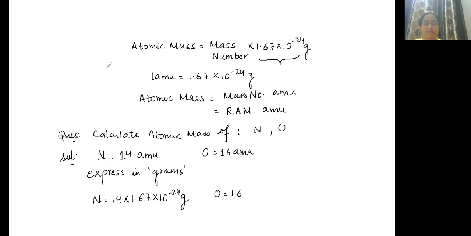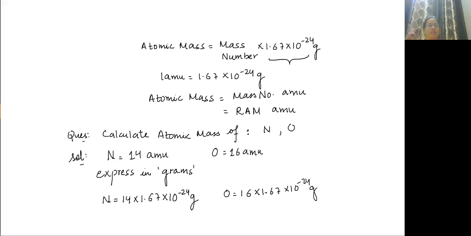yes class. Oxygen is equal to 16 into 1.67 into 10 to the power minus 24 grams. So till now we have discussed two things only: what is RAM and what is AM? RAM means mass number. AM means mass number with AMU. It can also be expressed in grams.